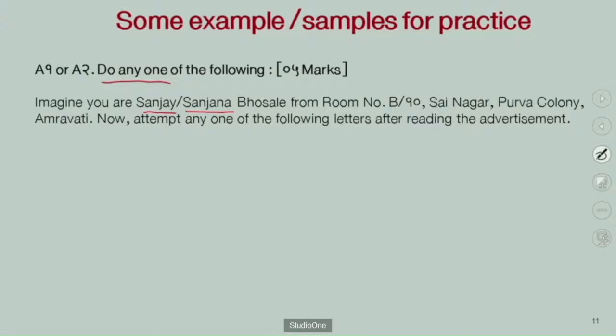Very easy. Your job, or your duty, is to read it carefully, because the information is already given. You can select it, put it in the right manner and create the sender's address. So Sanjana or Sanjay, room number, then the place is given here. Okay. With the help of this address, you attempt any one of the following letters after reading the advertisement. You should read the given information carefully.